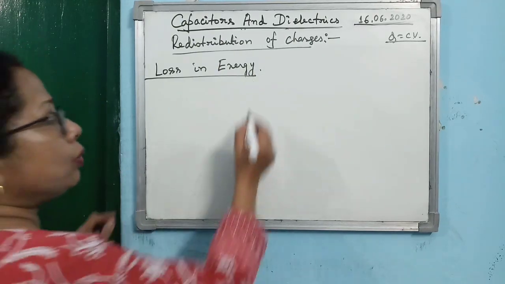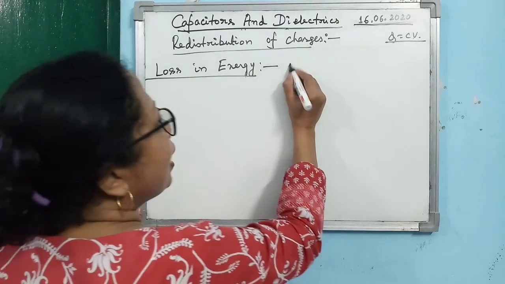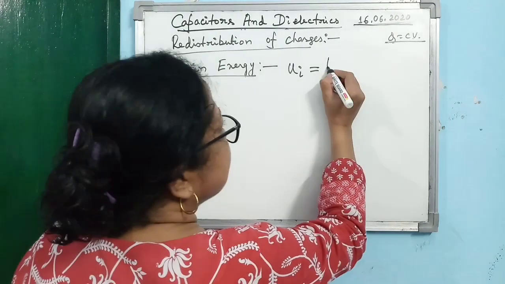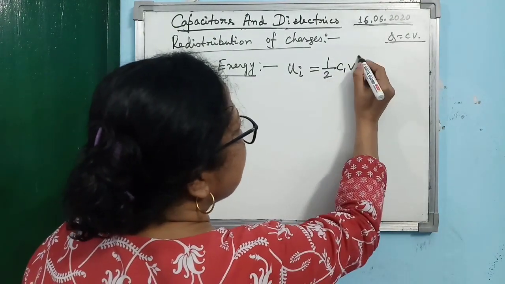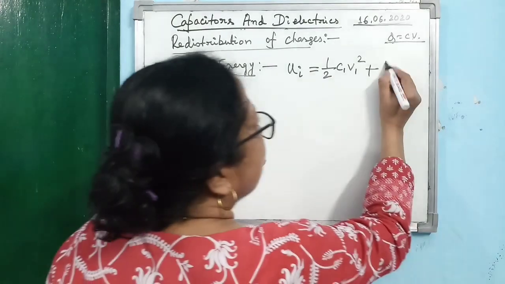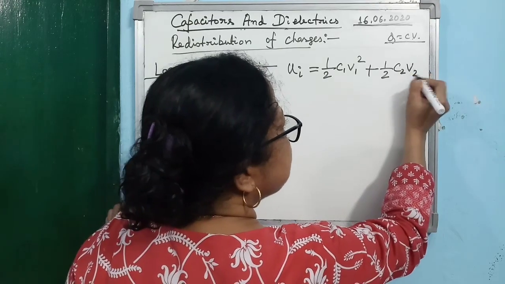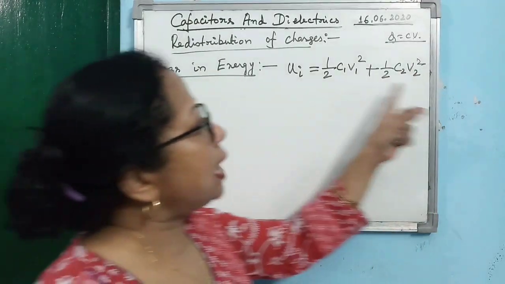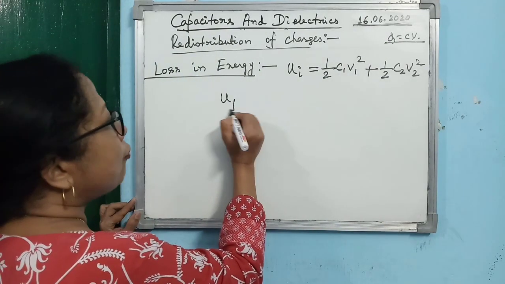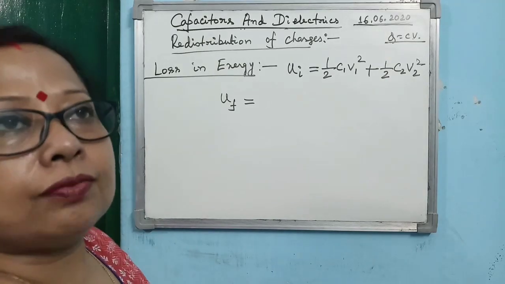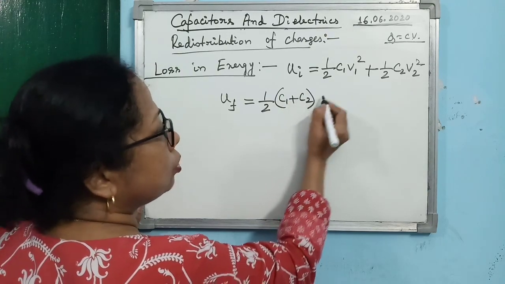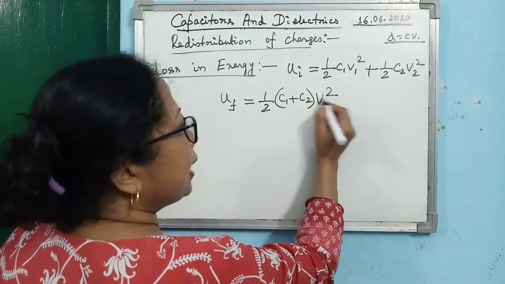Alright, so let us calculate the initial energy. Now what is the initial energy? Energy of the first conductor. So what is the energy of the first conductor? Half C1 V1 square. Then plus the energy of the second conductor. So what is the energy of the second conductor? Half C2 V2 square. So this is the initial energy of the conductors. Alright. Now if you consider after connection, what will be the energy of the conductors? It will be half into total capacitance C1 plus C2, into the common potential square.